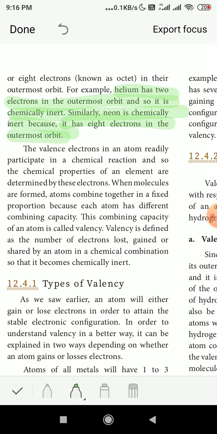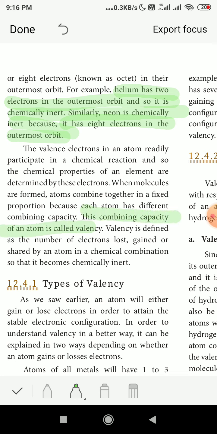When molecules are formed, atoms combine together in a fixed proportion because each atom has a different combining capacity. This combining capacity of an atom is called valency.